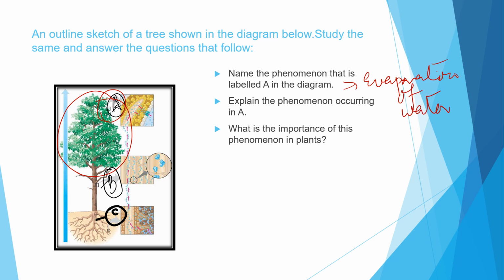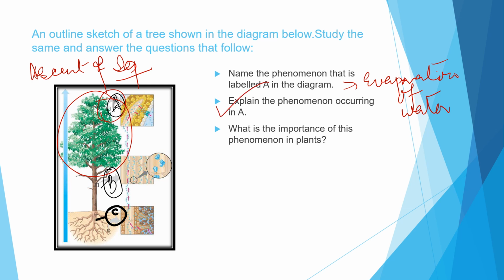So first we need to identify what diagram they have given. This diagram is on transpiration helping in ascent of sap. I think you remember. So this experiment, this diagram, is on that only. Now explain the phenomenon occurring. We have seen that the phenomenon occurring is the evaporation of water into the atmosphere. So we are telling that transpiration is helping in ascent of sap. This full phenomenon you need to discuss here.